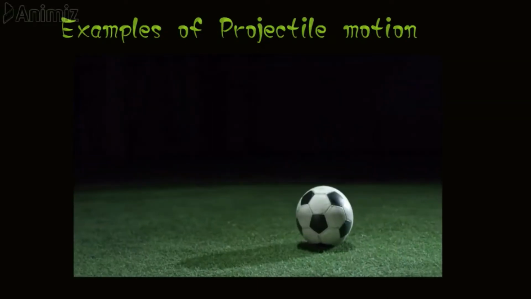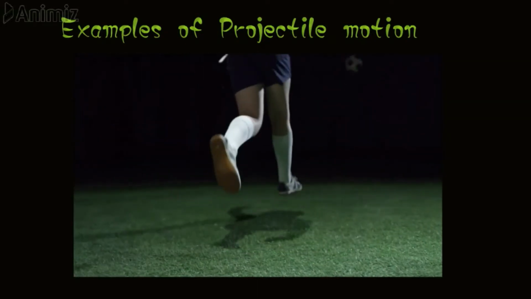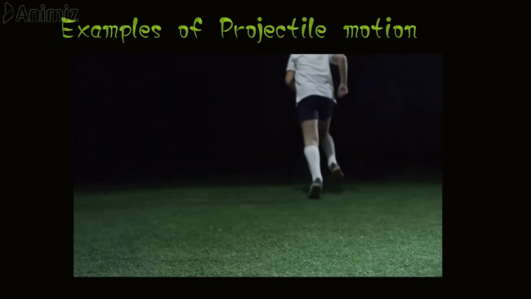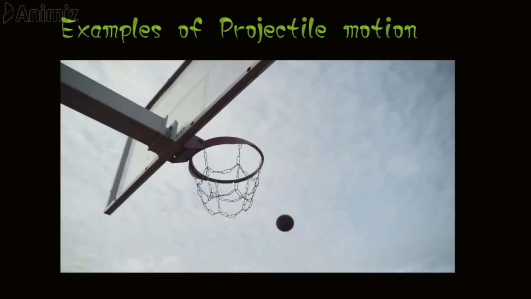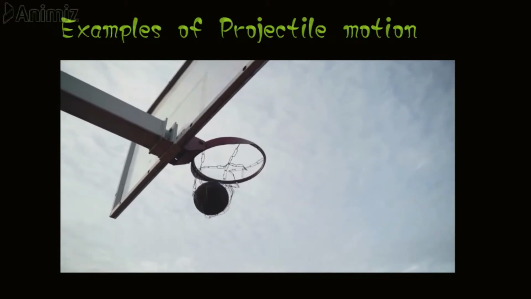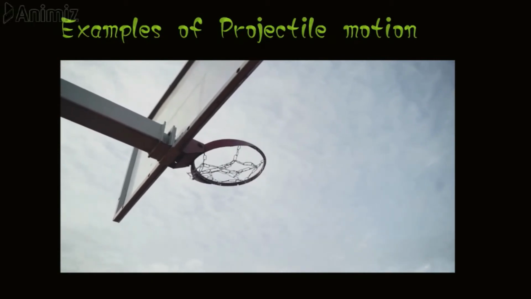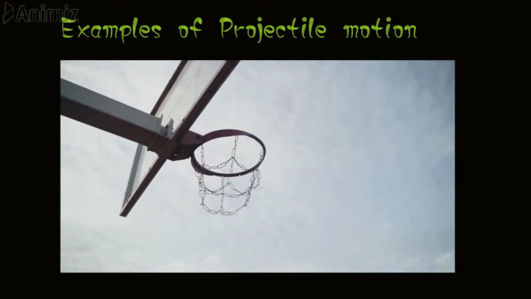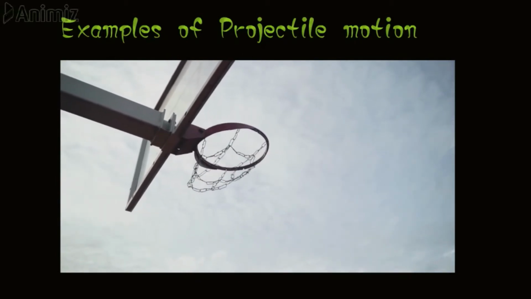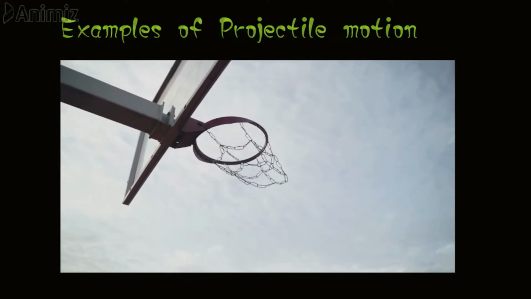When a football is kicked, it follows a projectile trajectory soon after it loses contact with the foot. But again, remember we are neglecting the effect of air resistance here. Similarly, when a basketball player aims at the basket and pushes, the basketball follows a projectile trajectory until it falls in the basket or on the ground.